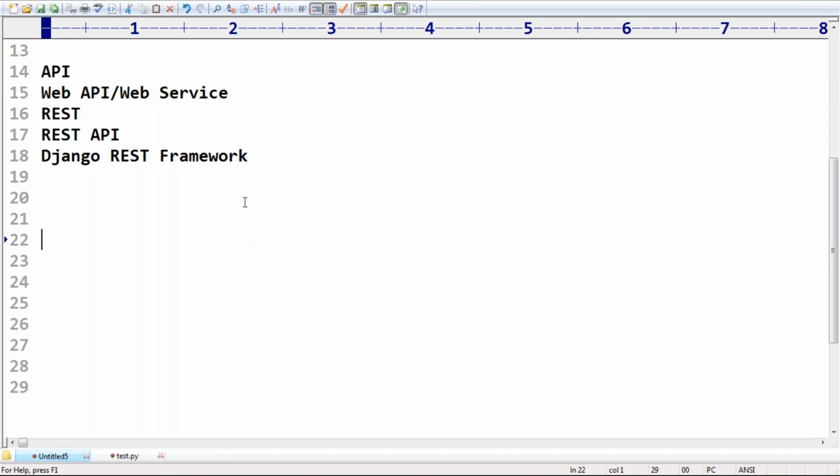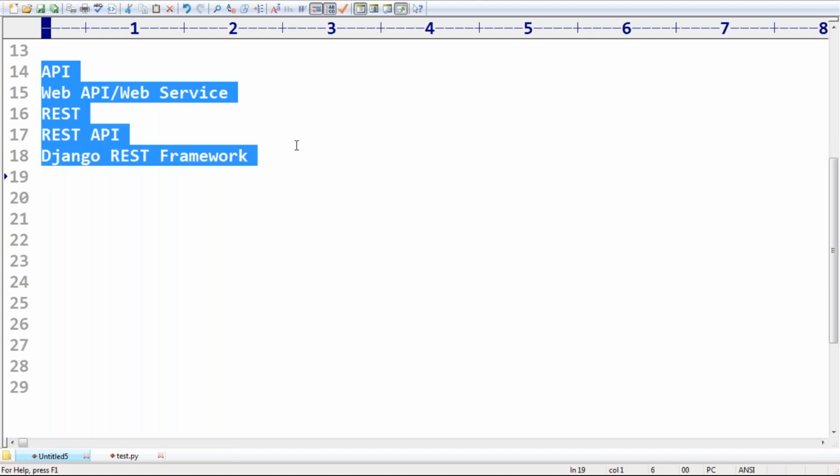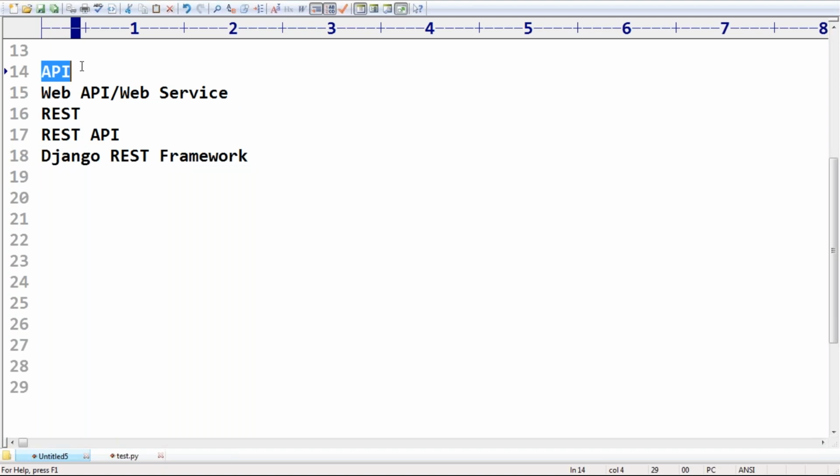So first, you people should be aware, what is API? Just observe what terms I'm going to discuss: API, web API, what is the web service, what is the REST, what is the REST API, what is the Django REST framework. Like this terminology, first you have to get clarity, right? REST API, web API, Django REST framework, everything we can use interchangeably, but let's try to get much clarity about these things.